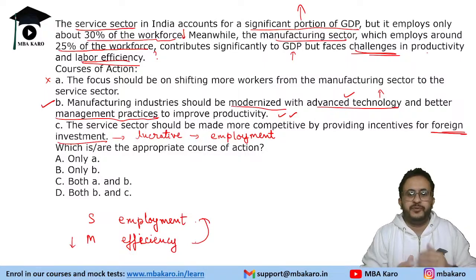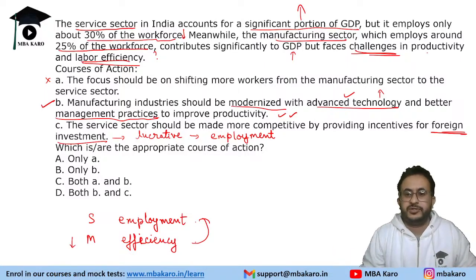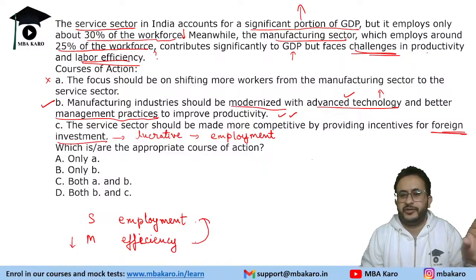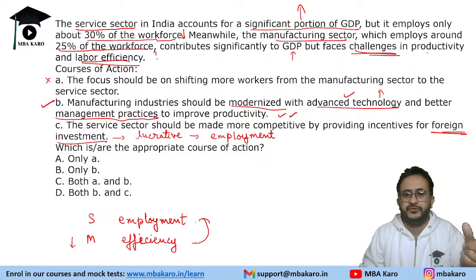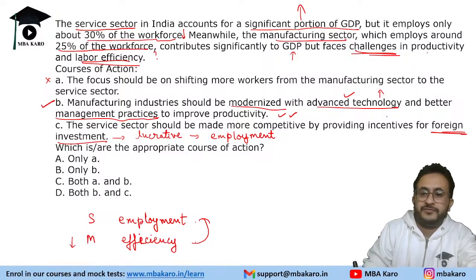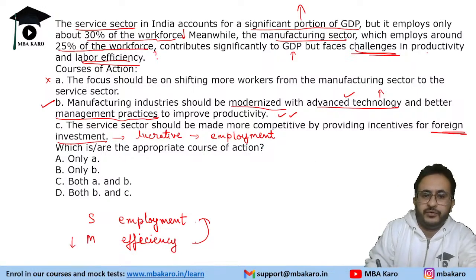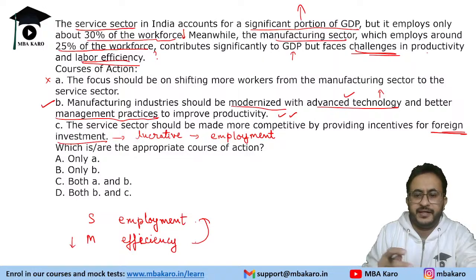Why do people want to go for MBA? The most obvious reason, no matter whatever you say, is salary, right? Because whenever you choose a college, you select based on the average package. So if there is money, people will get attracted to it.